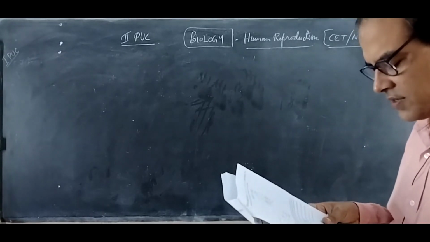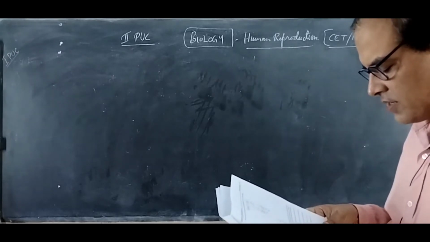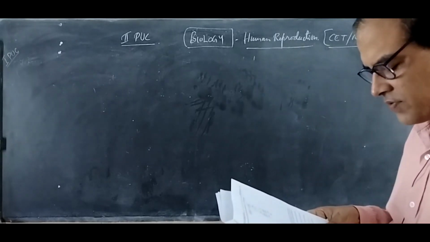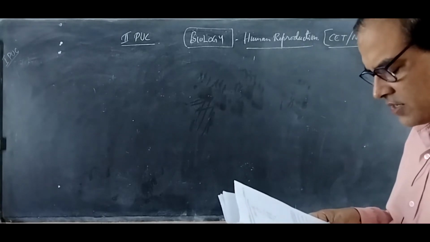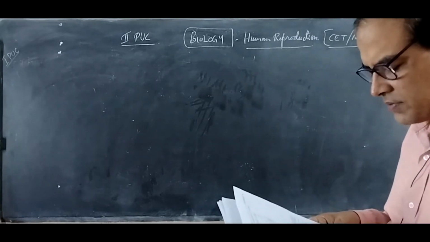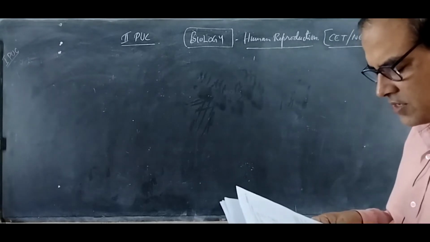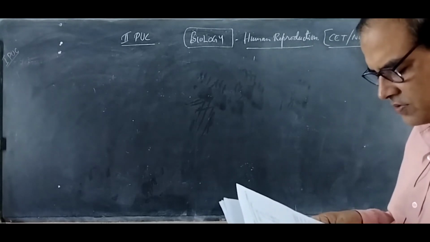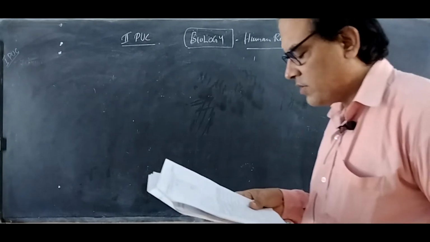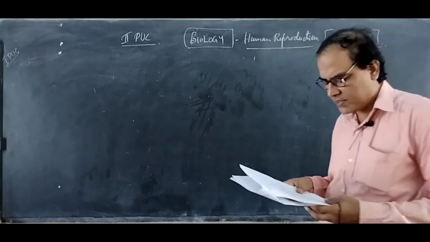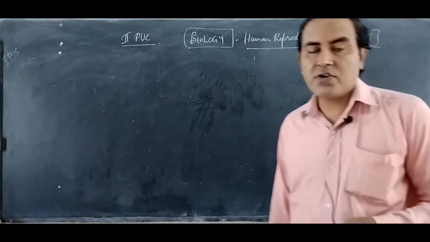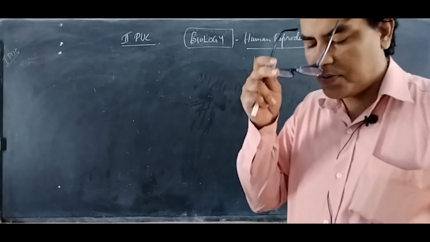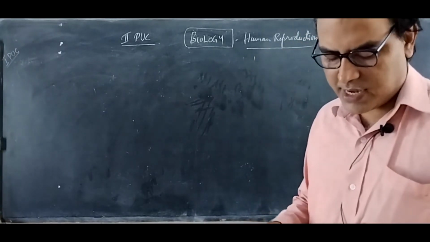It is not 40. So there is option 40 in both 1 and 2, so that is incorrect. Then see option 4. A primary spermatocyte completes first meiosis, leading to the formation of two equal haploid cells called secondary spermatocytes. So option 3 gives all the correct answers.